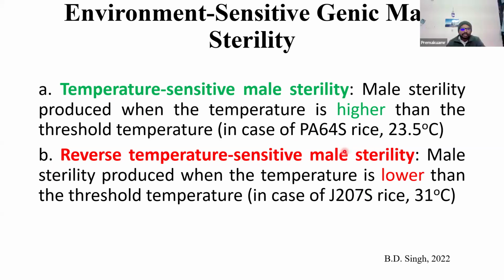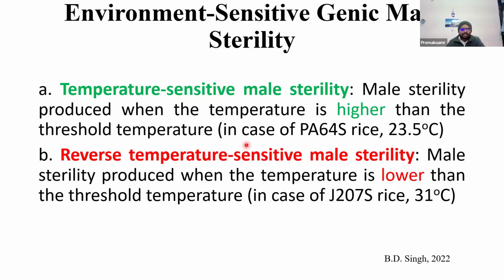There may be temperatures less than this particular critical temperature. There may be sterility. That's why there is temperature sensitive male sterility and reverse temperature sensitive male sterility. Again, there is another classification called photoperiod sensitive genetic male sterility, with photoperiod sensitive male sterility and reverse photoperiod sensitive male sterility.